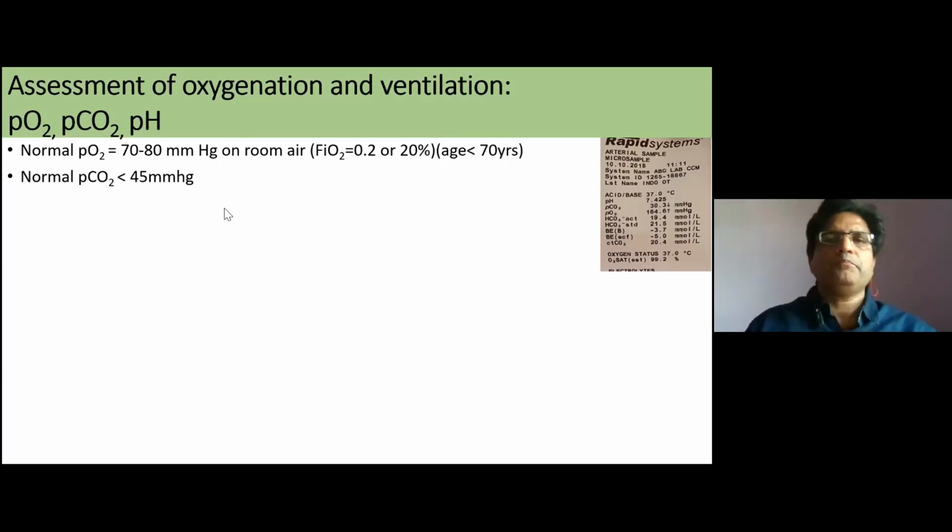So if PF ratio is more than 350 or 400, this is a normal thing. Okay, so this is our normal. And PCO2 we will see in most of us is less than 45. So this means that this is a normal person.